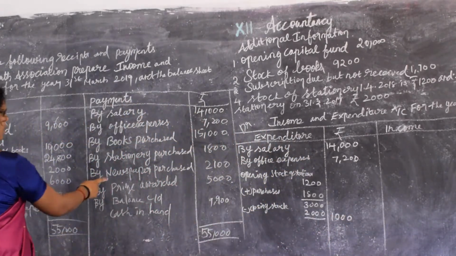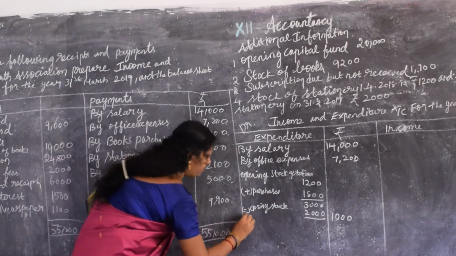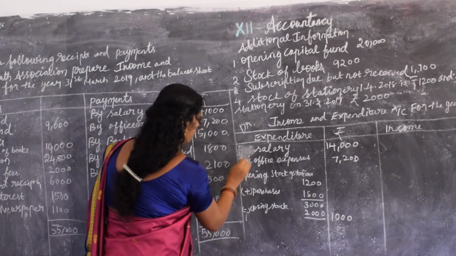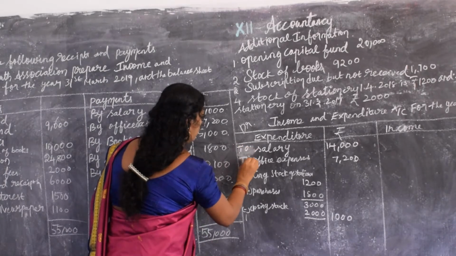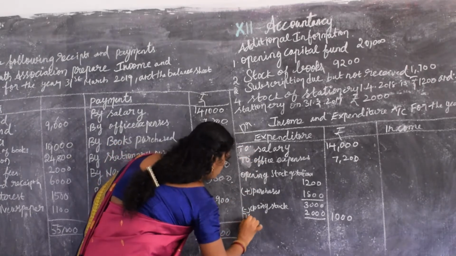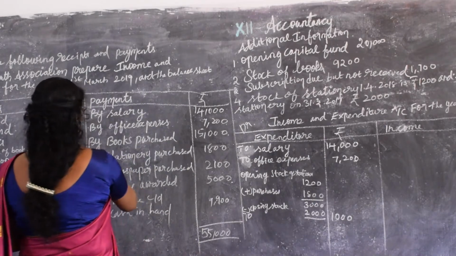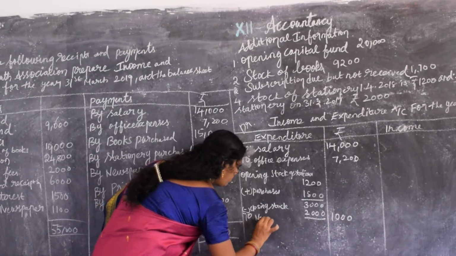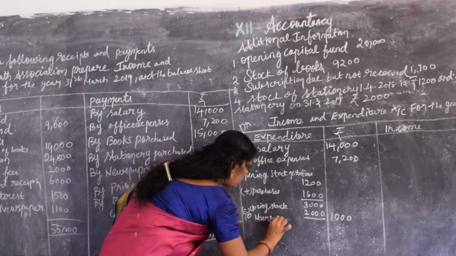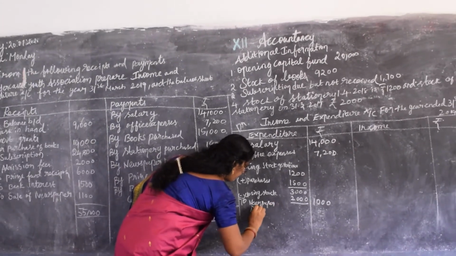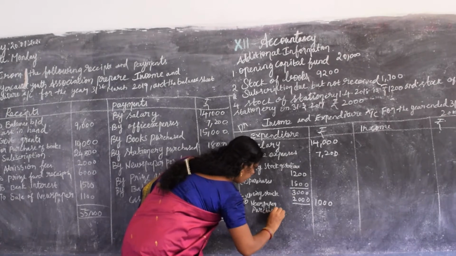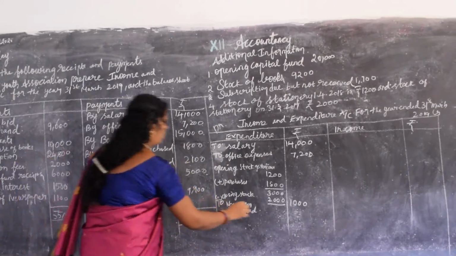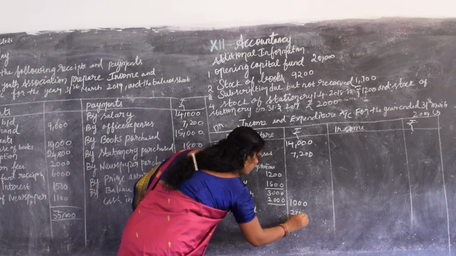The next, by newspaper purchased. Newspaper purchased is 2100.